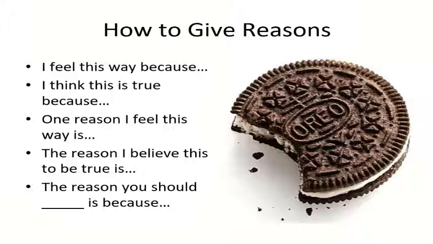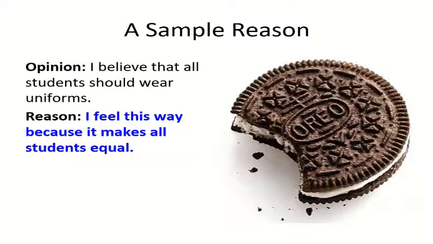So let's have a look at an example now to show you how you would use these. So we've got our reason. So we can see it starting to take shape now. We've got the O and the R, so our opinion and our reason. So for a reason we've written, I feel this way because it makes all students equal. So it's given a reason to back up your opinion, okay?